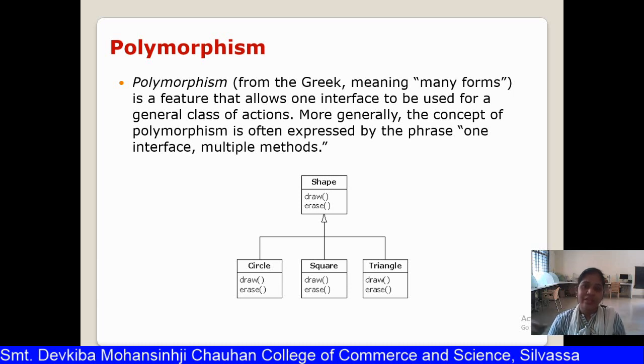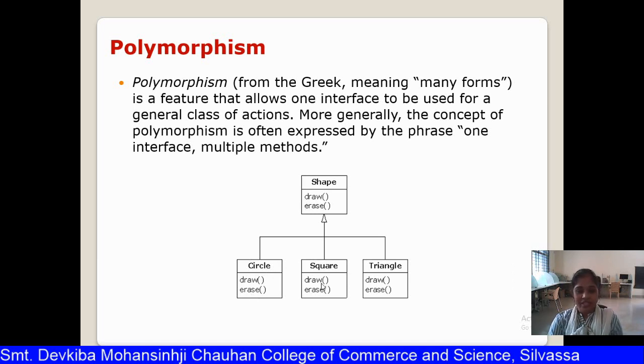This is again a very good feature of Java, to use the same function name for different purposes. For example, see this example. Here I have a shape class in which I have written the draw and erase functions. Now, when I'm writing a circle class, at that time also I want to draw and erase something. So the same functions which were in the parent class shape are inherited into circle.